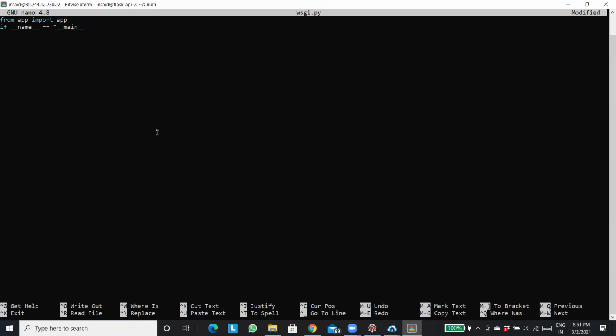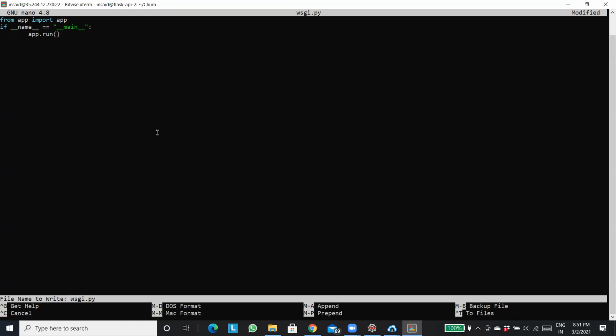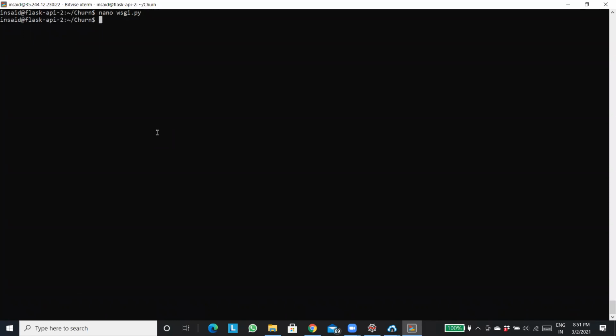I hope you remember this code was already in your Flask app, right? Here you'll give app.run(). Now I'll save this file. For saving it, you can't just do :wq here. You have to do Control X, then Y, and enter. Now if I do ls, you can see the wsgi.py file created.